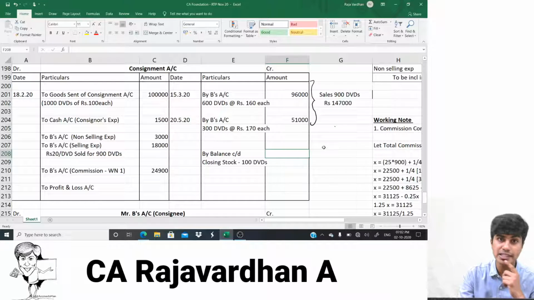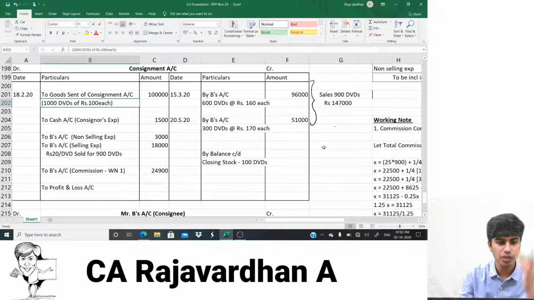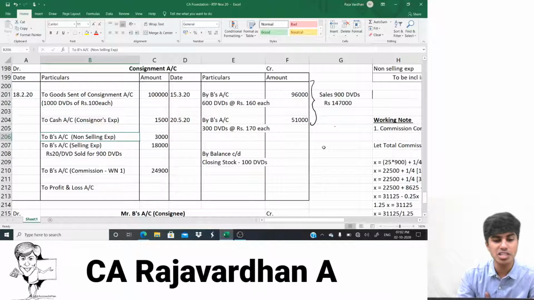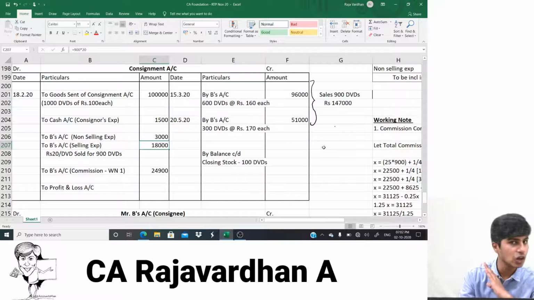Come on, let's identify our closing stock. In order to identify closing stock, for 1000 DVDs, how much? 100 rupees each. So for 100 DVDs, I would have to do 100 into 100. Next one, consignor's expense 1500 is incurred for how many DVDs? 1000 DVDs. How much for 100? Proportionate I would have to find. Next, with respect to B's expense, 3000 is non-selling expense, only that will be considered. 18,000 will not be considered because 18,000 is selling expense.